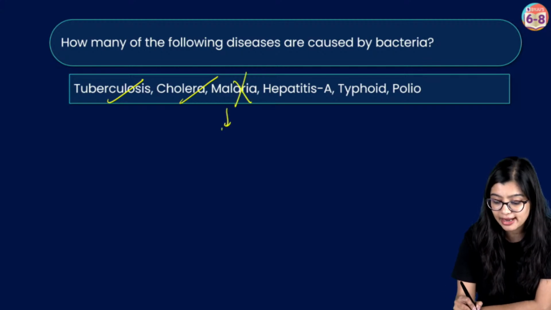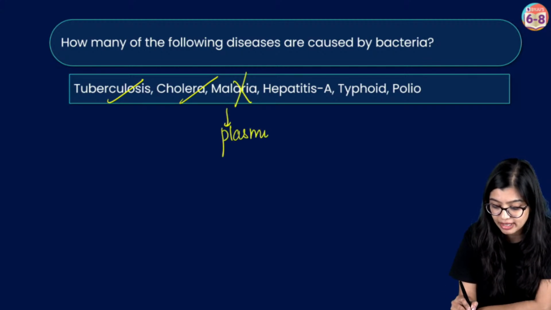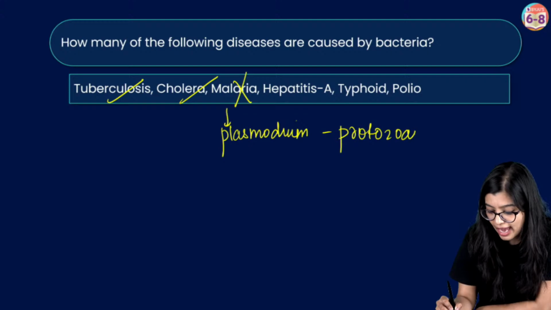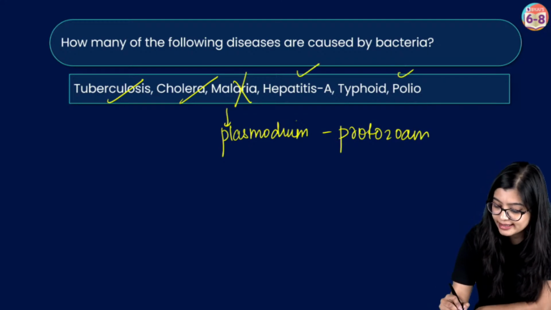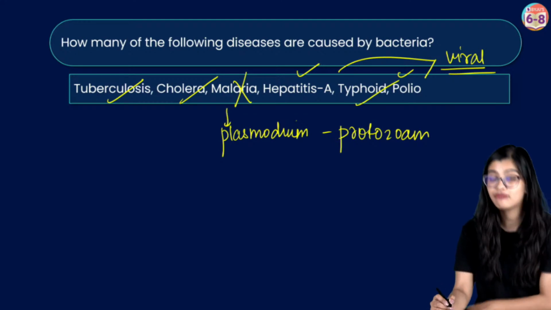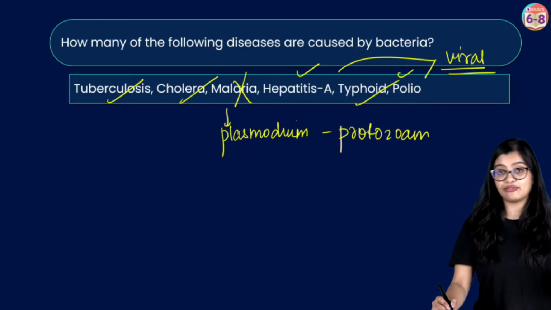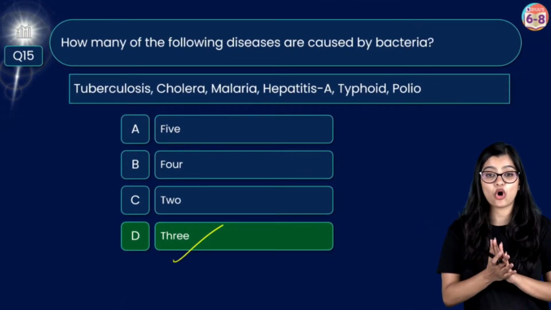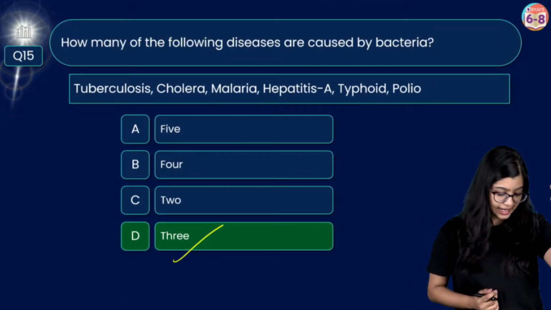Malaria, no. Malaria is caused by Plasmodium, right? And we know that Plasmodium here is a protozoan. Yes? Hepatitis A and polio are viral diseases. Typhoid again is caused by Salmonella typhi, which is a bacteria. Which is why in this case, the correct answer here is option D, which is 3 diseases.